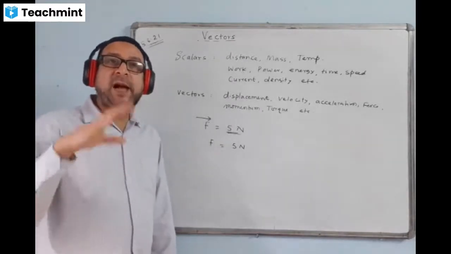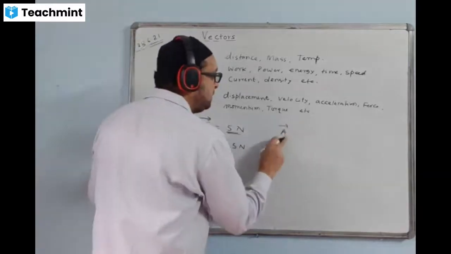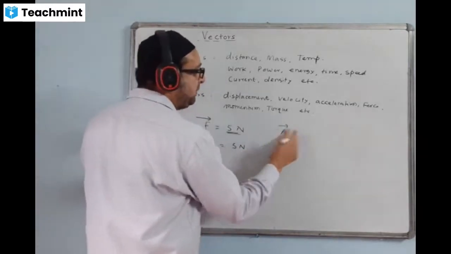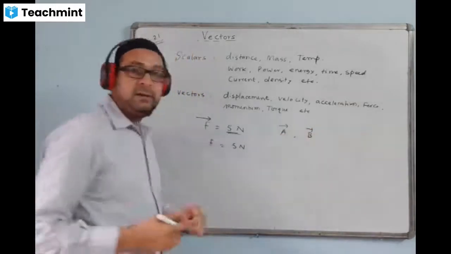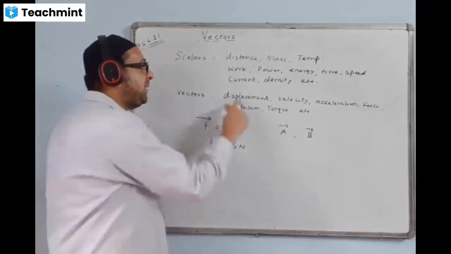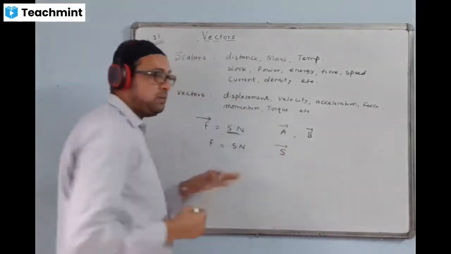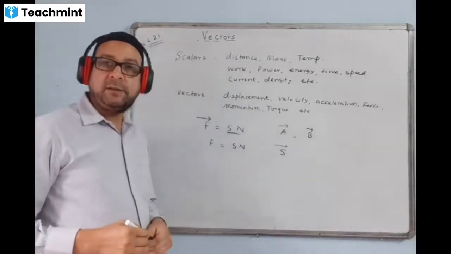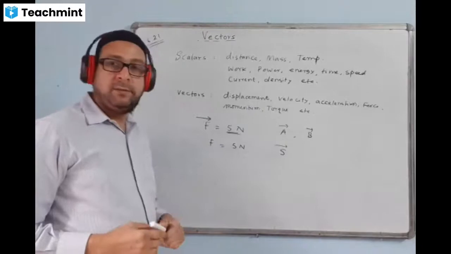So for any vector quantity, either A or B, if I have A like this, we read it as vector A. If I write B with an arrow, we read it as vector B. In the same way, displacement has the symbol S. We put an arrow on top and it becomes the displacement vector, or we call it vector displacement.